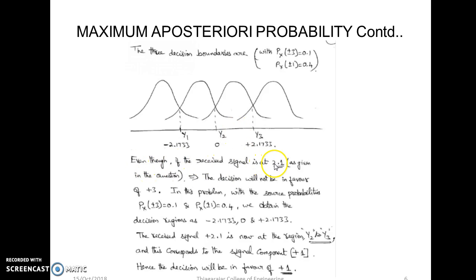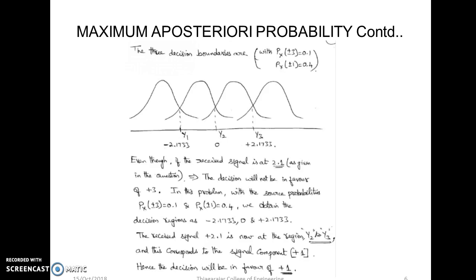Even if the received signal is at 2.1 as given in the question, the decision will not be in favor of +3. In this problem, the probability of plus or minus 3 is 0.1 and the probability of plus or minus 1 is 0.4. We obtain the decision regions as minus 2.1733, 0 and plus 2.1733. The received signal 2.1 is in the region y2 to y3, which corresponds to the signal component plus 1. Hence the decision will be in favor of plus 1. I hope you have understood the concept behind maximum a posteriori probability.